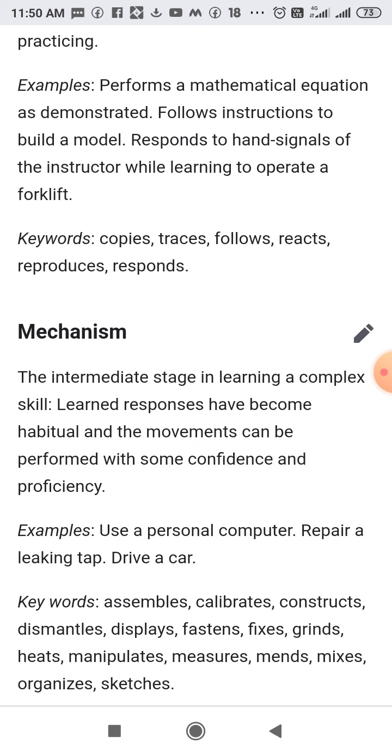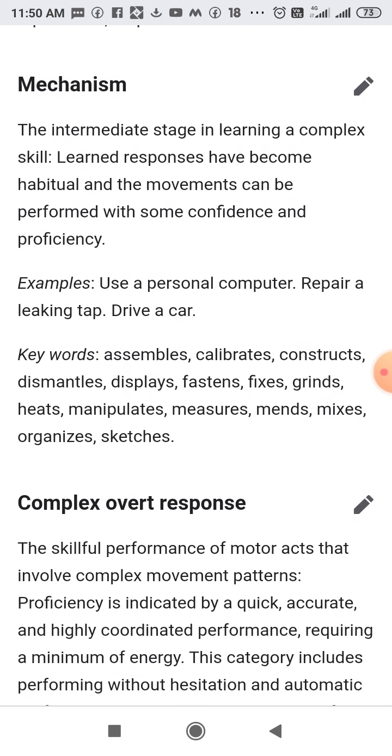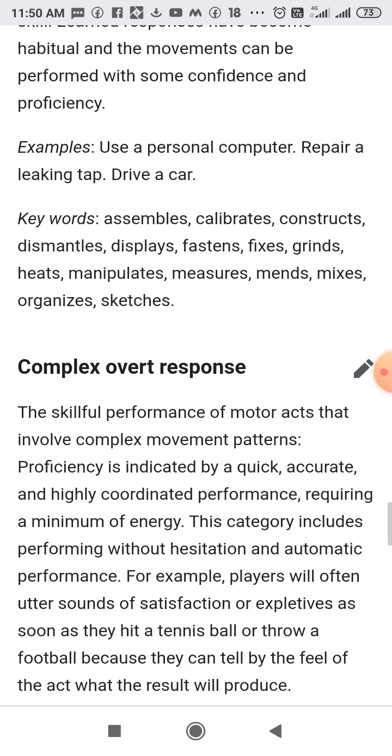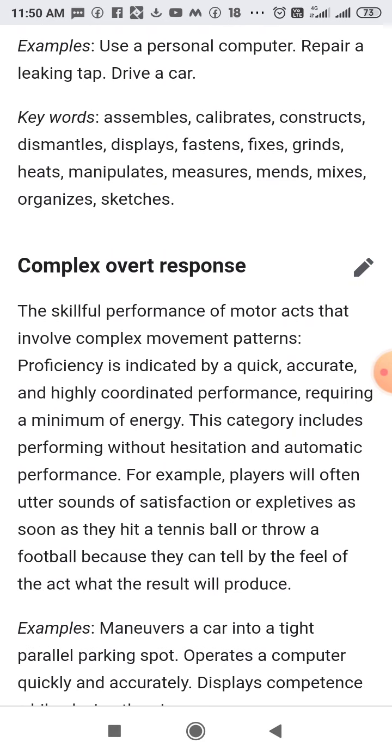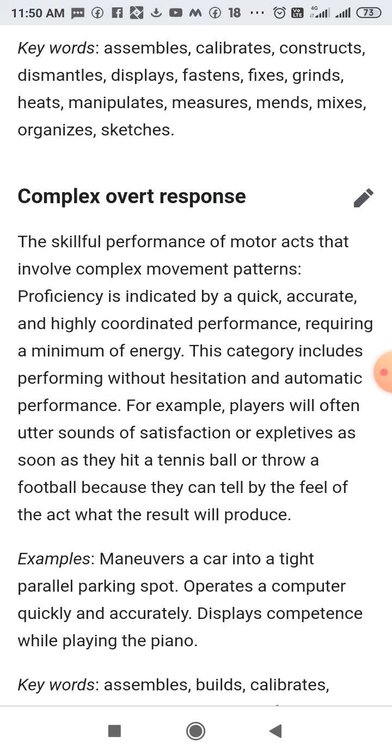After that, mechanism, the intermediate stage of learning a complex skill, where learned responses have become habitual and movements can be performed with some confidence and proficiency, such as assemble, calibrate, construct, dismantle, display, fasten, etc. Complex overt response, the skillful performance of motor acts that involve complex movement patterns. Proficiency is indicated by quick, accurate, and highly coordinated performance.